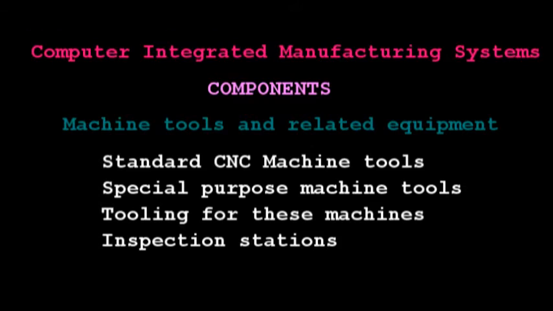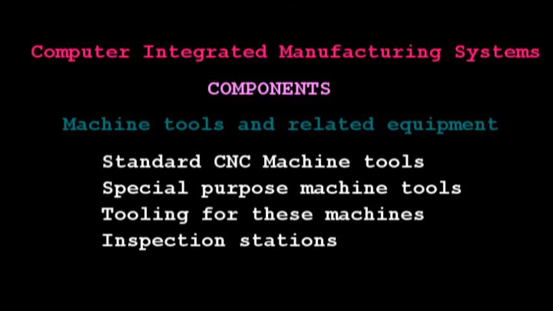If the part variety is limited, the machine tools would be more specialized for higher production.